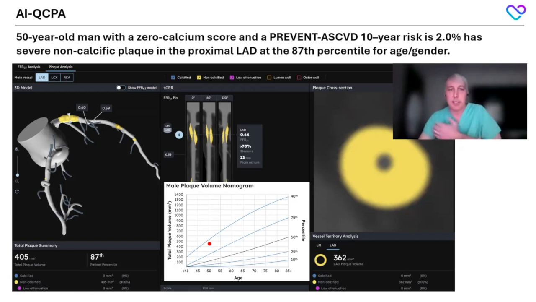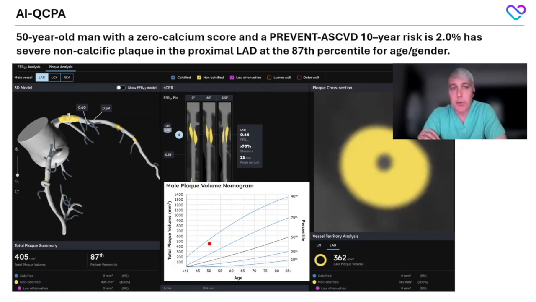Now, is that having a systemic inflammatory disease? Is it some other risk modifier? I think that seeing this makes us want to really further that investigation to try to understand what about this particular patient enables the severe progression of cardiovascular disease.